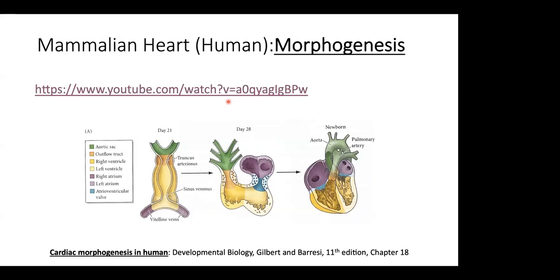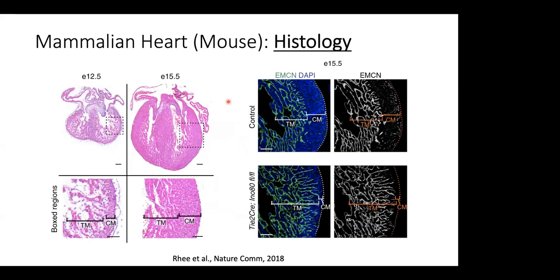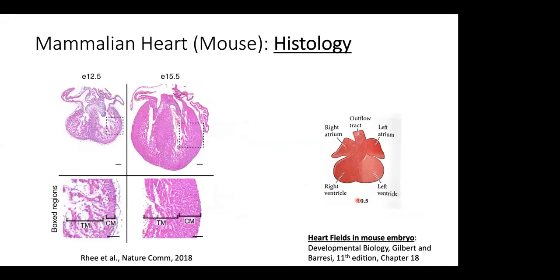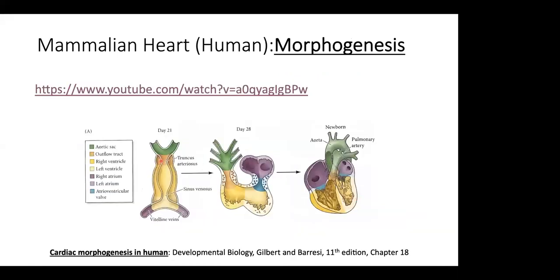Okay. So I was talking about the mouse heart morphogenesis here, how it is changing its shape and structure as you go from embryonic day 7.5 to 10.5. And I wanted to show you that that path of morphogenesis is very similar to what we see in human, which is why mice are good models to study these kinds of morphogenesis events.